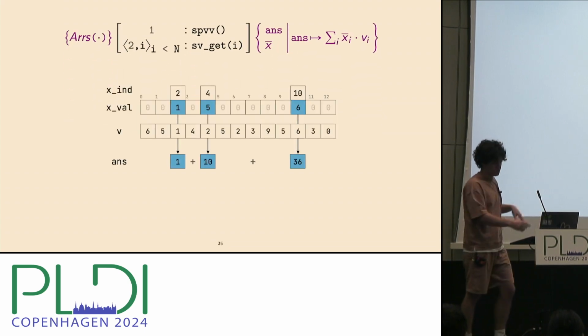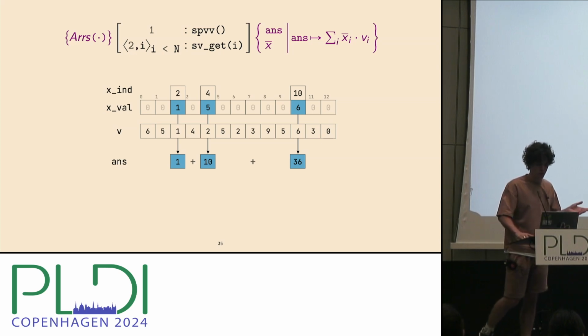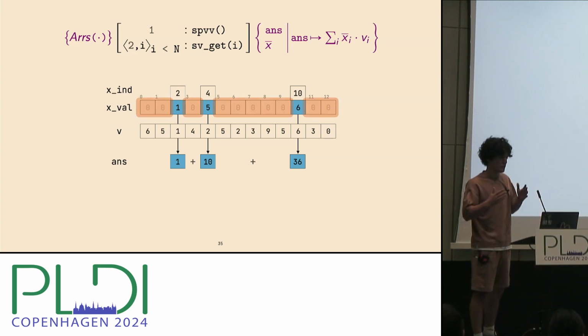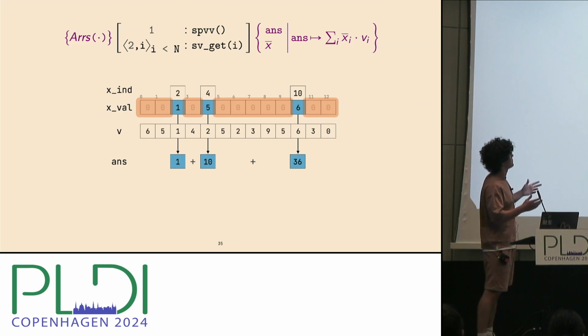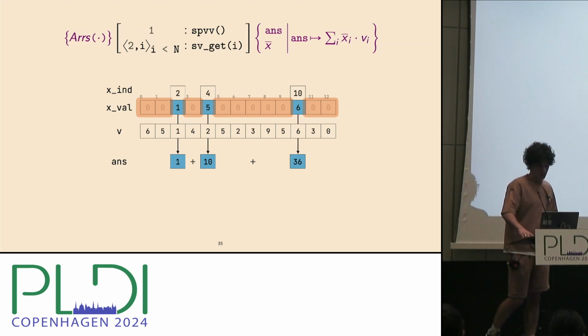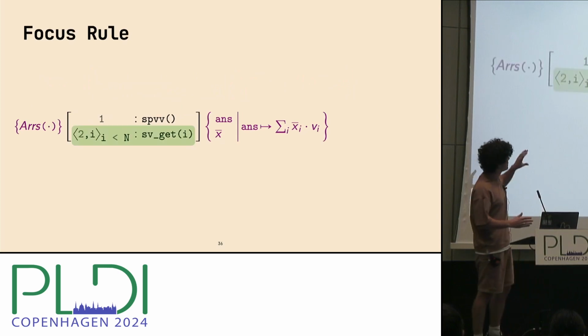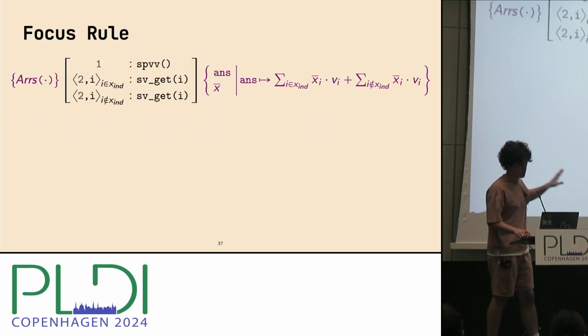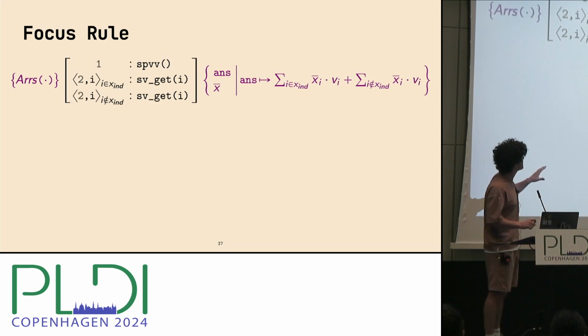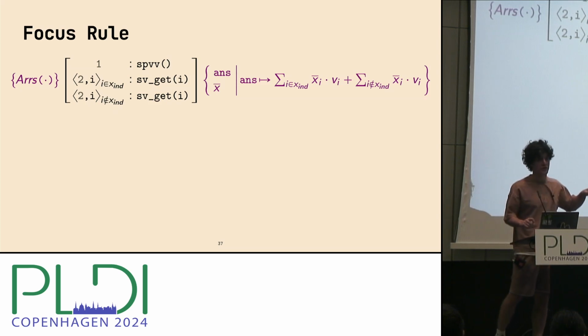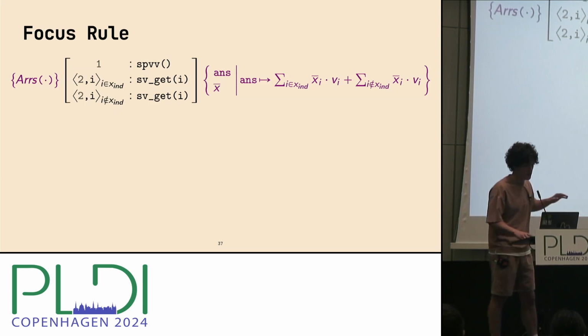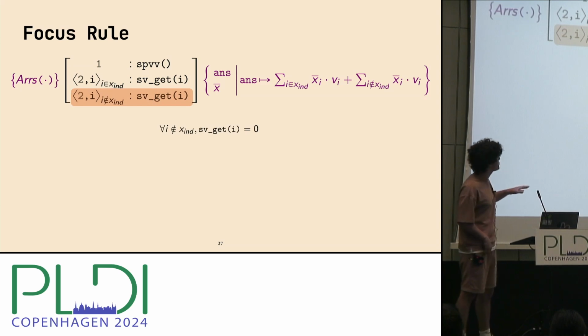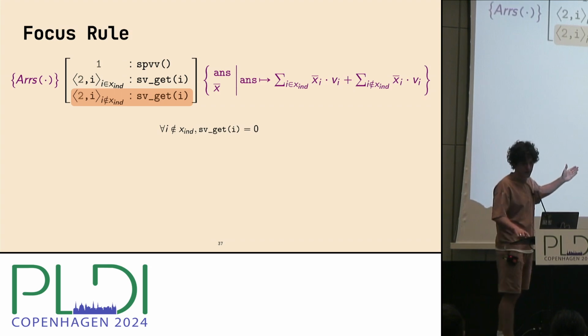Let's try to prove it. The first step in this proof would be to get rid of all getters which give us 0. So we will focus on this component of the triple, and we will split it into two. The first one is just those getters that give us non-zero, so those getters that we run inside xint array. And the second one are getters which we run outside of xint array, which means that they will just give us 0, right?